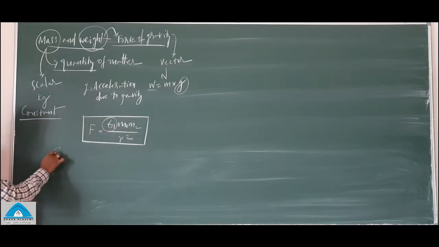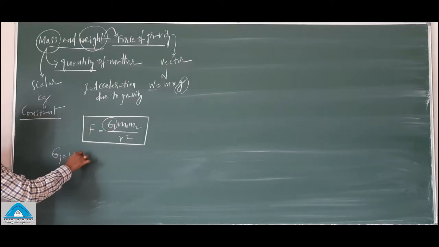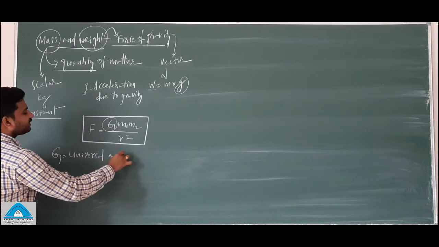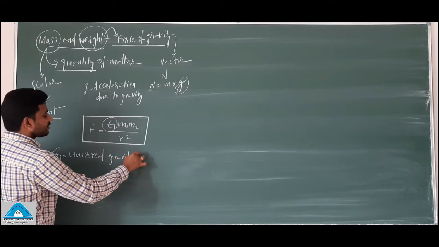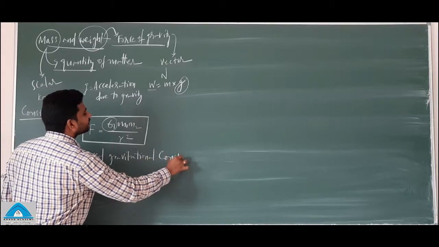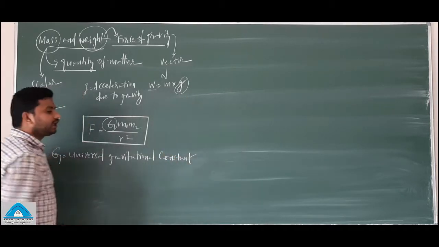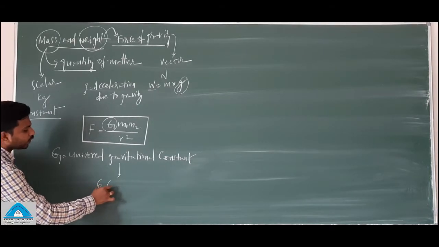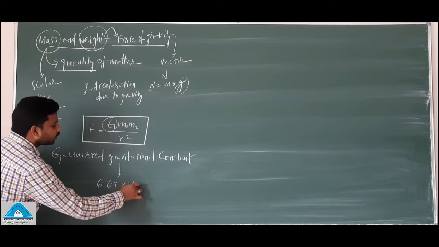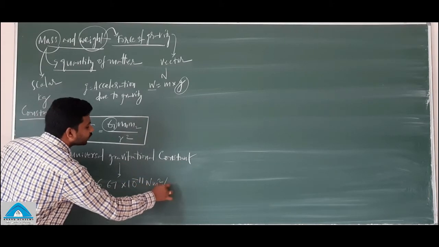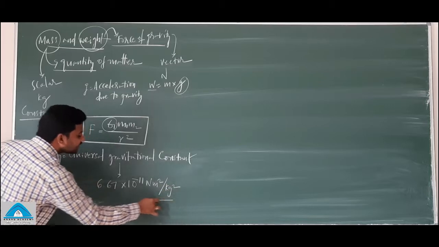This G is the universal gravitational constant. What is its value? 6.67 into 10 raised to minus 11 Newton meter square per kg square.